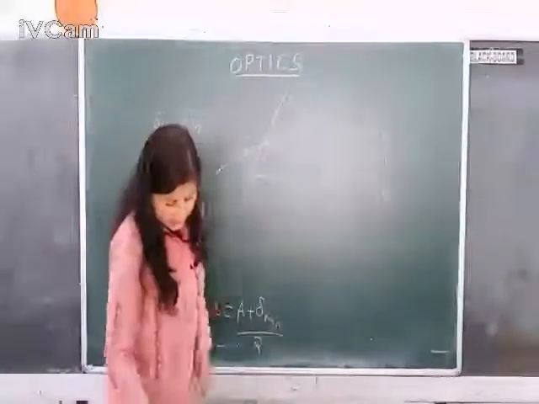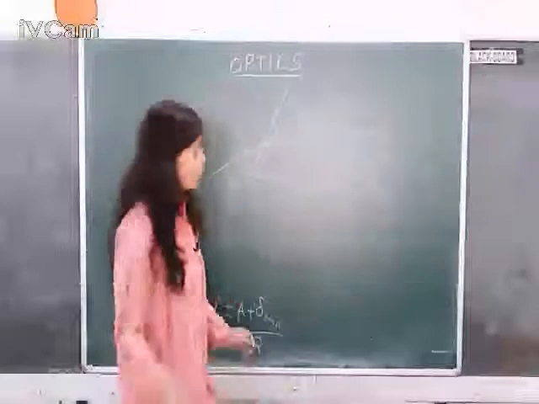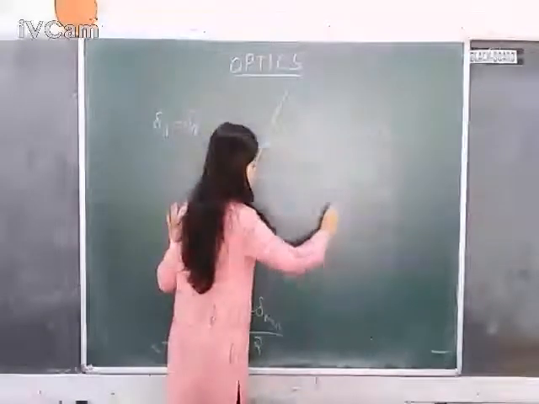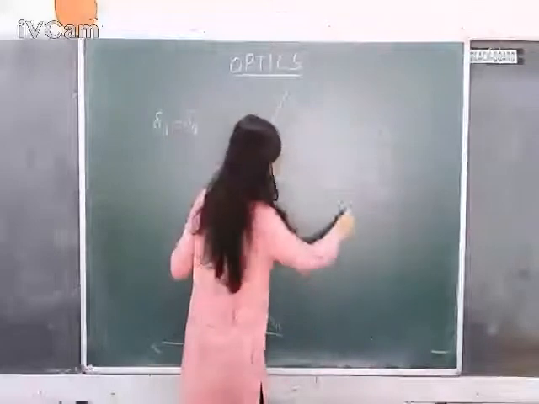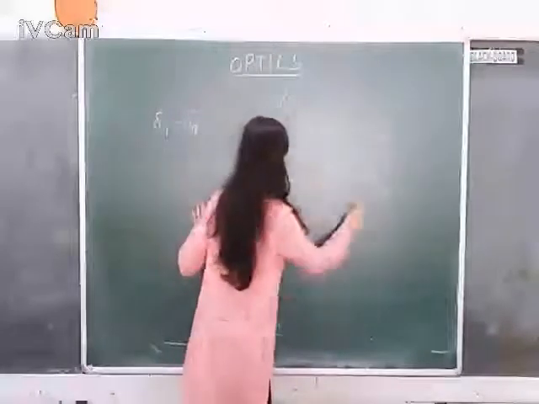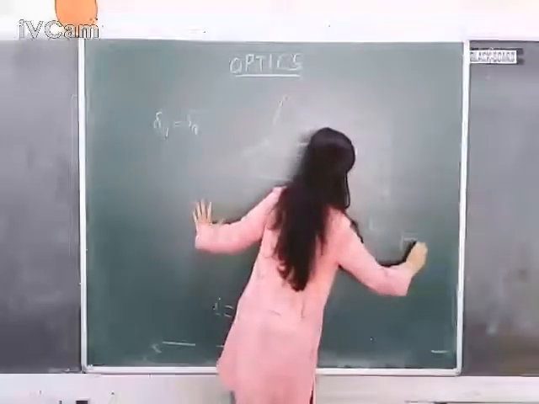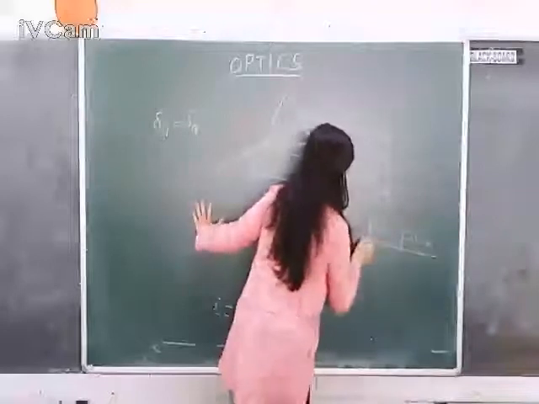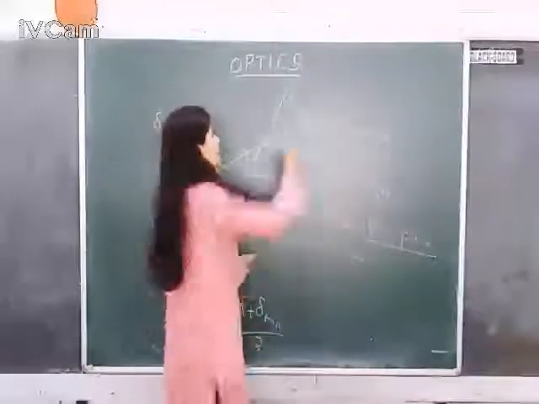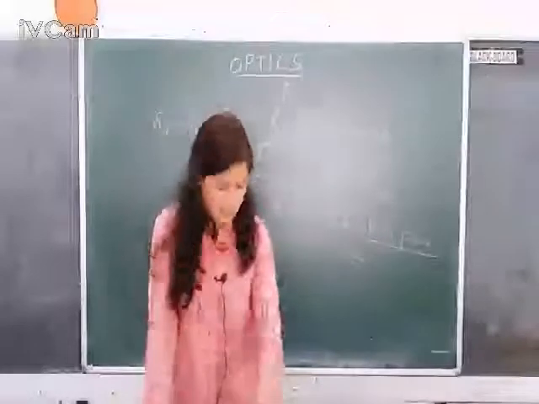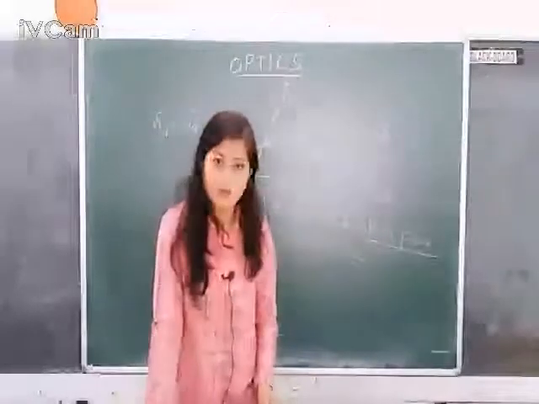Now if it is a thin prism, you have to know one relation: delta is equal to (mu minus 1) into A. This relation holds good if it is a thin prism. Now what is a thin prism? A thin prism is a prism whose angle of prism, this A, is smaller than 6 degrees or 0.1 radian.